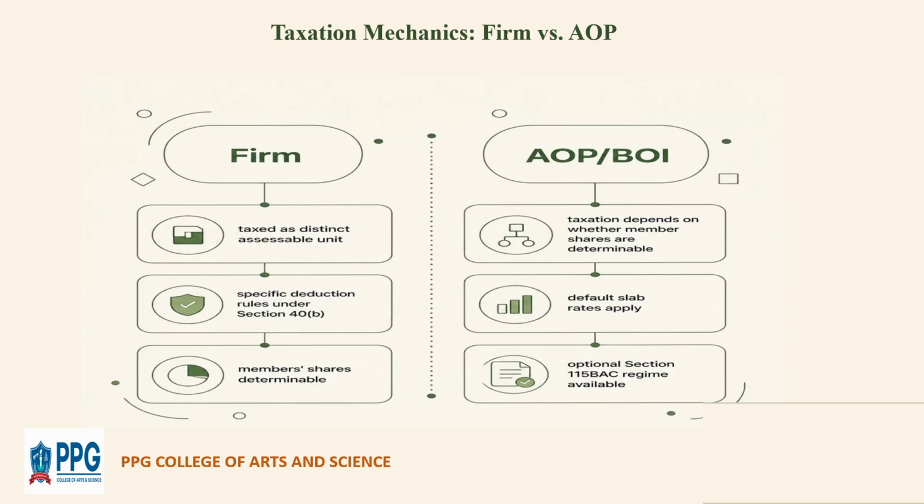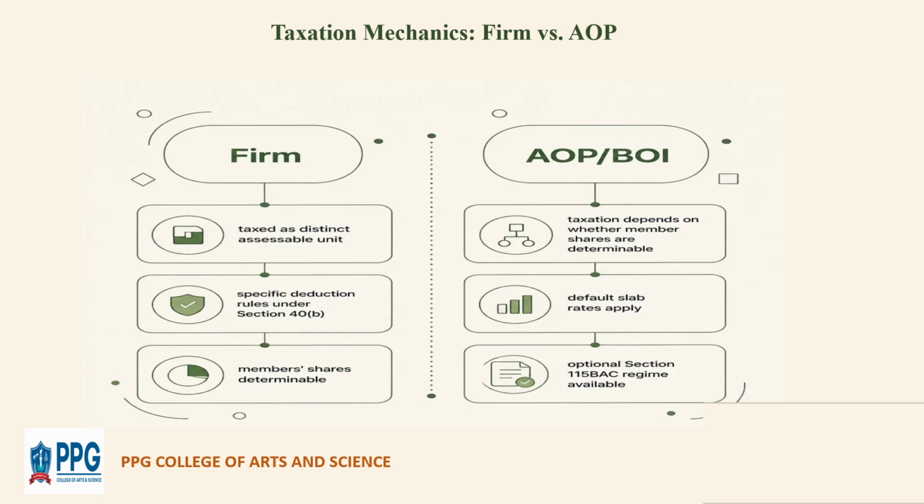Now let us see the second point about the firm: specific deduction rules under section 40 subsection B. The Income Tax Act provides special rules for deductions related to partner salary, commission, and interest on capital, and these are allowed only within prescribed limits under section 40 subsection B. The last thing about the firm is that members' shares are determinable. In a firm, the profit sharing ratio is clearly defined in the partnership deed, and each partner's share of profit or loss is known in advance.